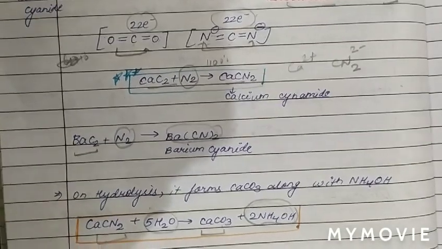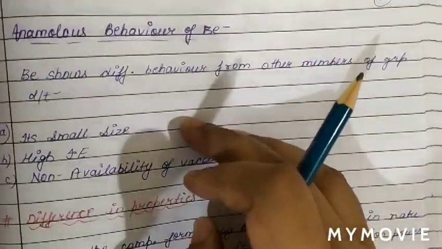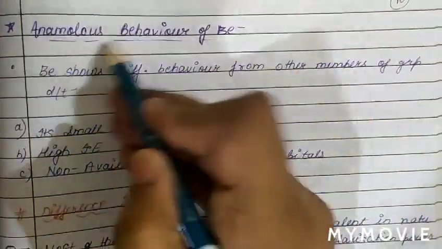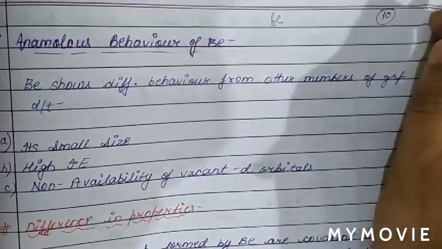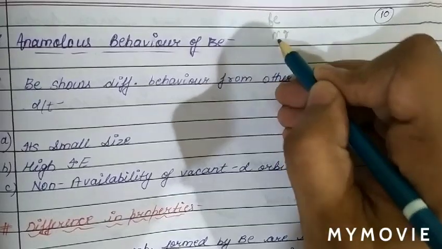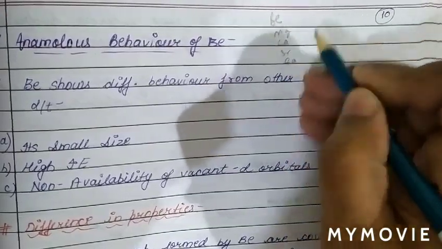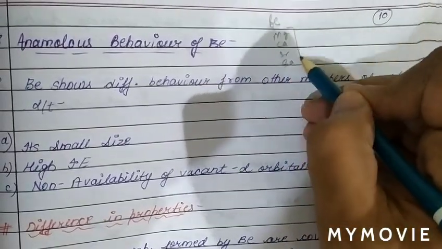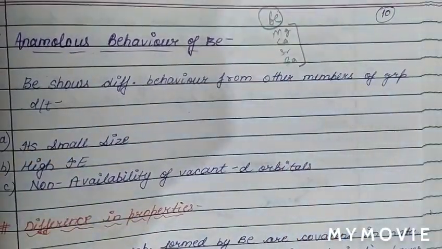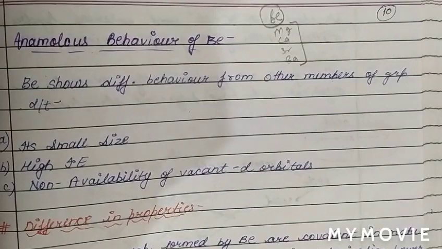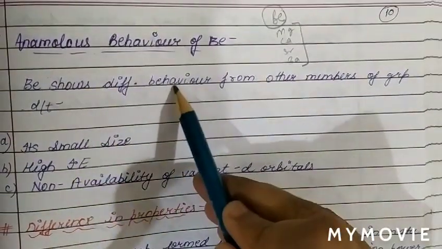Now we will discuss the anomalous behavior of beryllium. We know beryllium, with respect to other members, magnesium, calcium, strontium and barium, shows different behavior from other members of the group. So this behavior we call anomalous behavior.